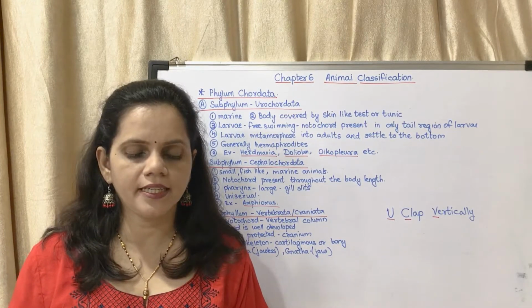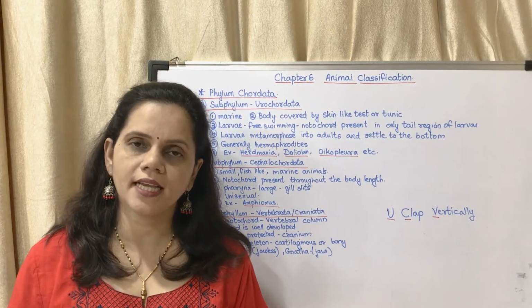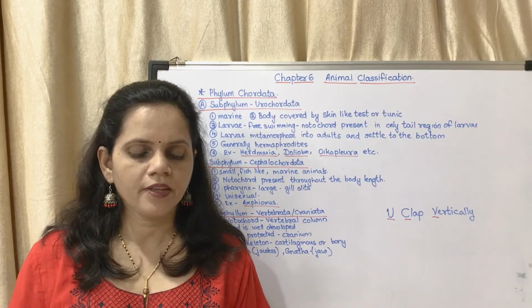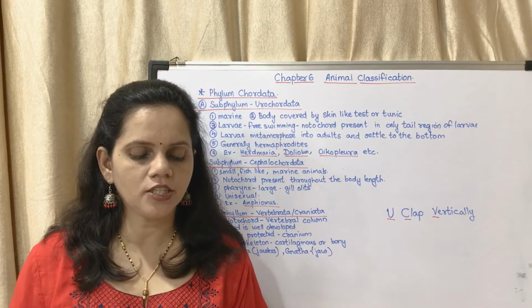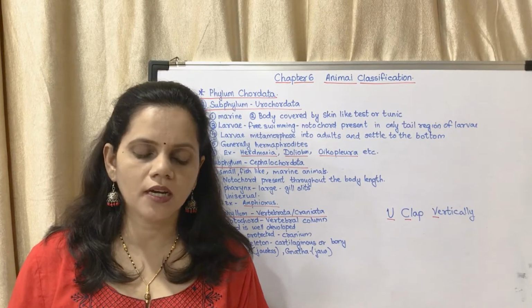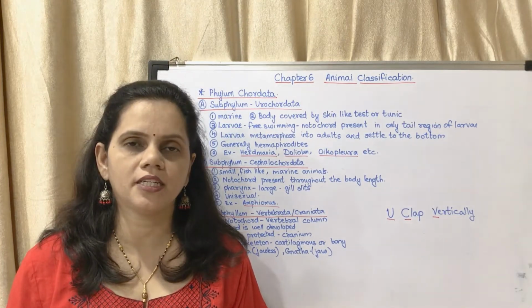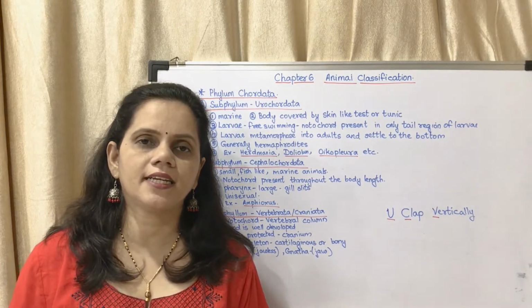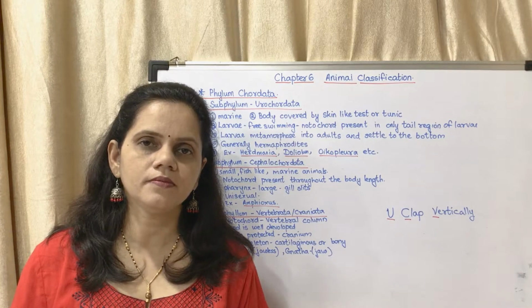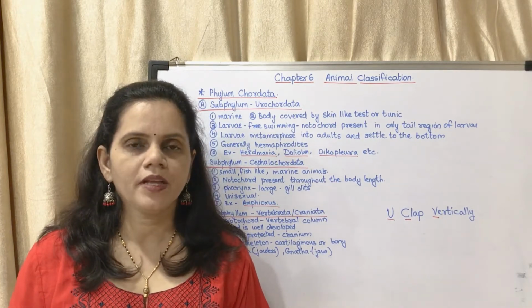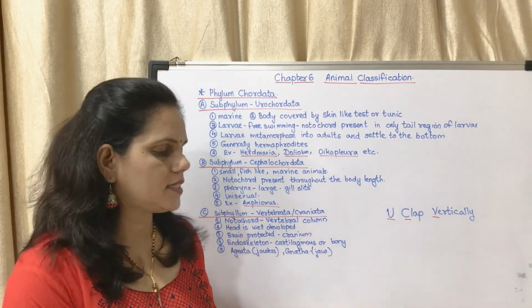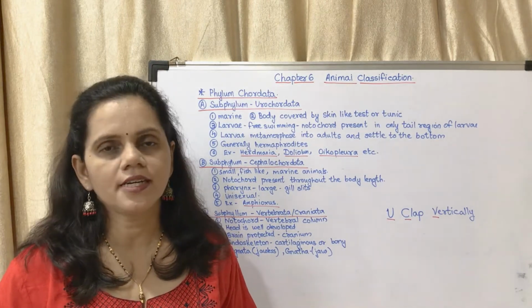Notochord is present in the body during at least any developmental stage. Pharyngeal gill slits are present. A single tubular spinal cord is present on the dorsal side and the heart is present on the ventral side. These are the characteristics of phylum Chordata. Now, phylum Chordata is divided into three different subphyla.